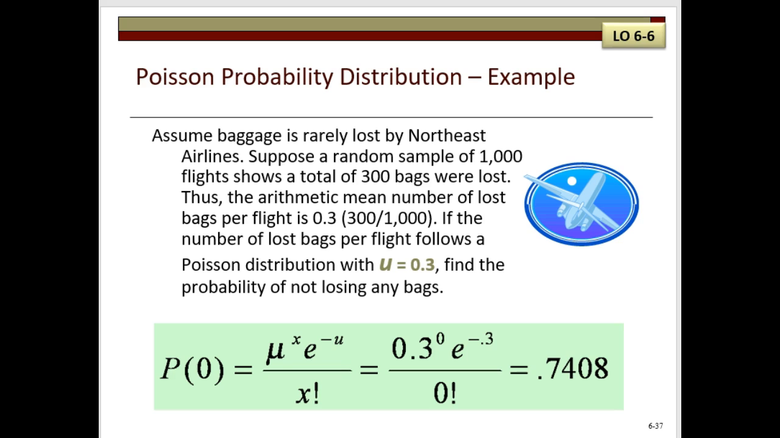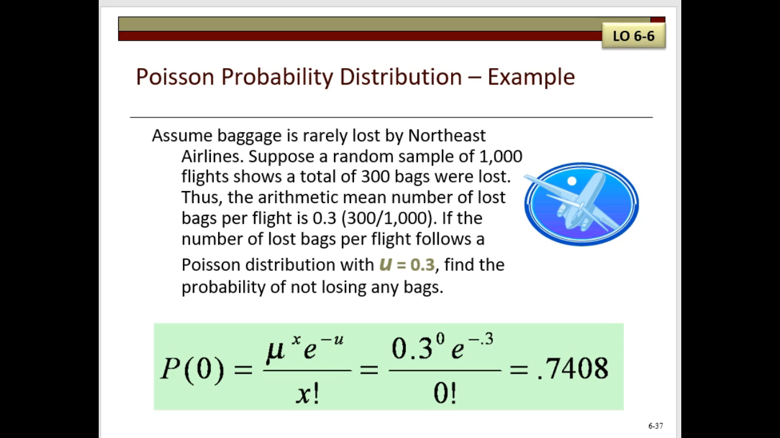So this situation follows the Poisson distribution since we are counting the number of bags lost per 1,000 flights. To solve the probability, we'll need to find the arithmetic mean number of lost bags per flight. This is obtained by dividing 300 by 1,000, which is equal to 0.3 lost bags per flight. We then use the Poisson formula to compute the probability as shown on this slide. So the probability that none of the bags is lost is 0.7408 or 74.1%.